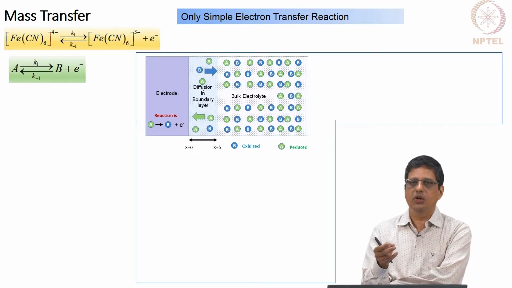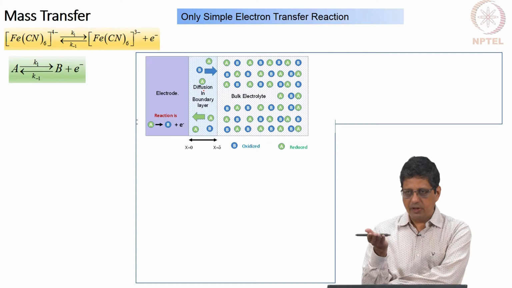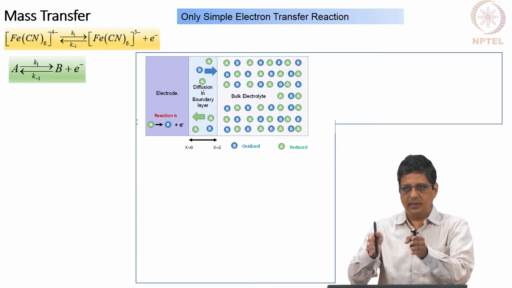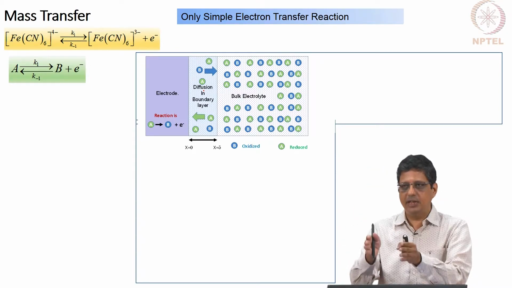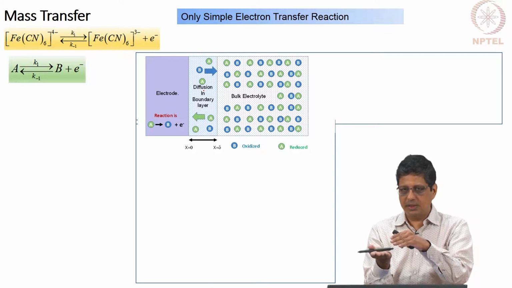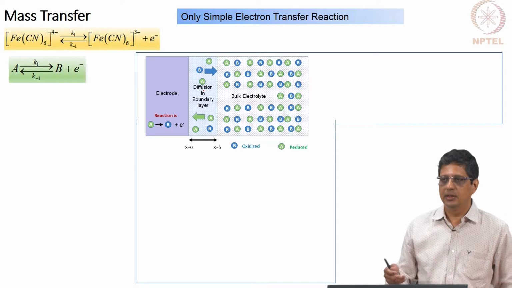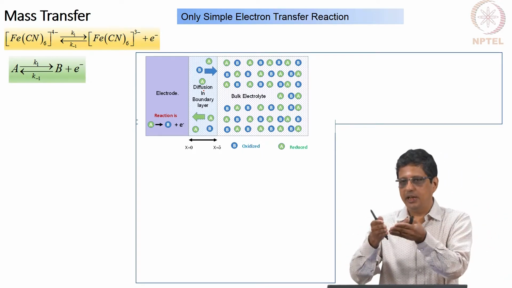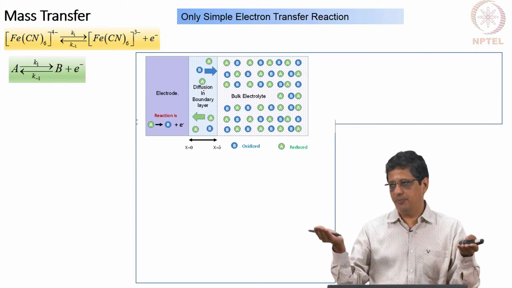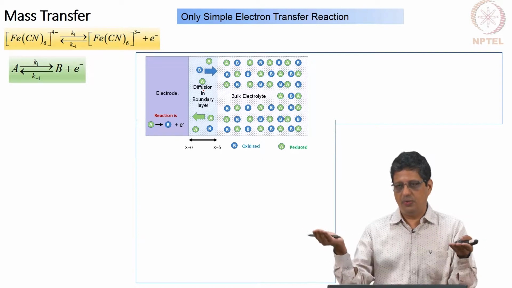Typically we use what is called a rotating disc electrode. So, there is an electrode like a cylinder, but all the sides are surrounded by insulator, only the bottom surface is exposed, and when this is rotated fluid is pulled towards this and by centrifugal force it is pushed out or thrown out. Okay.